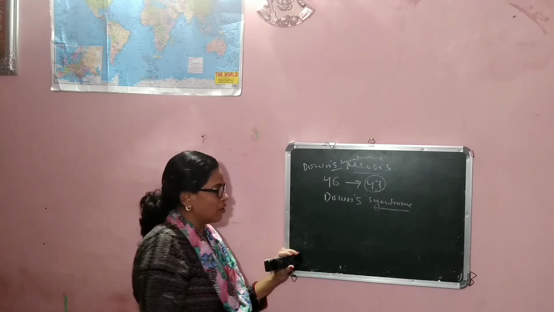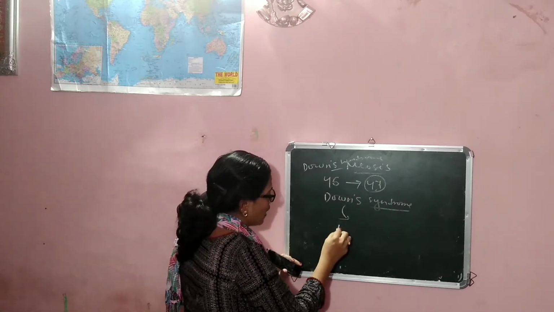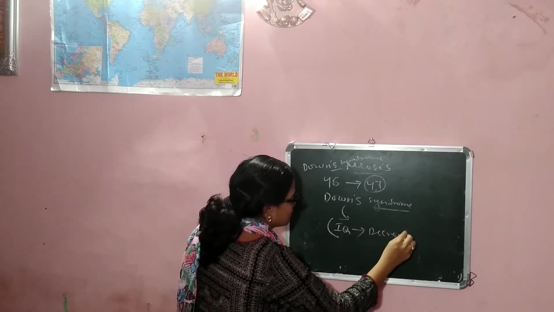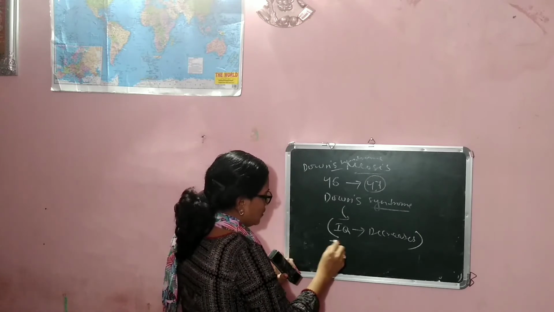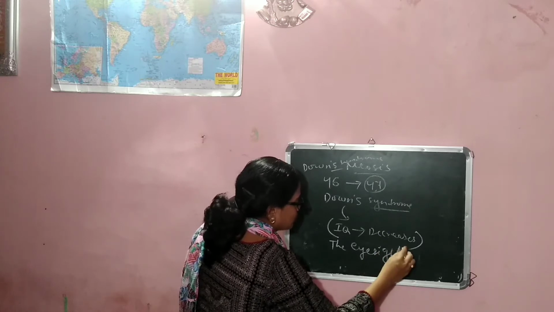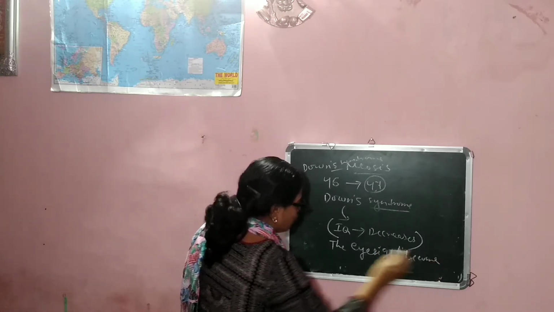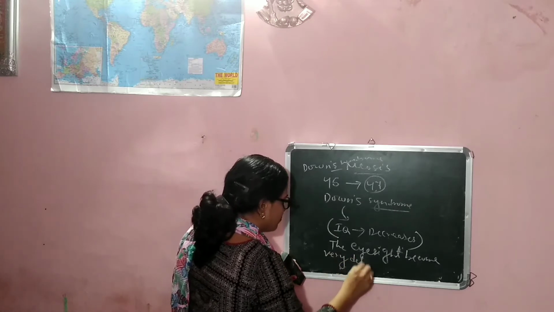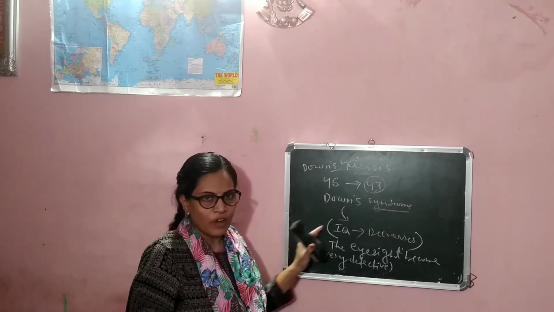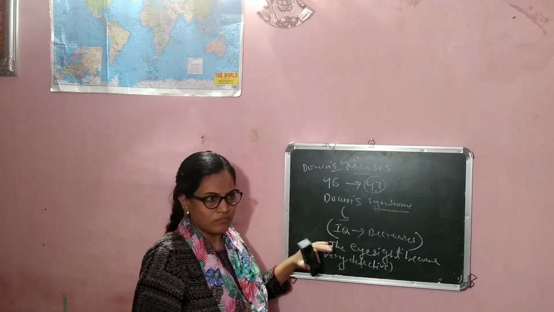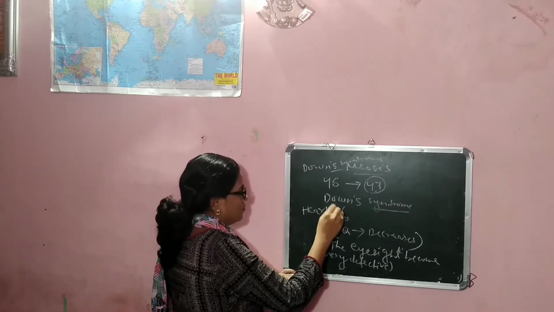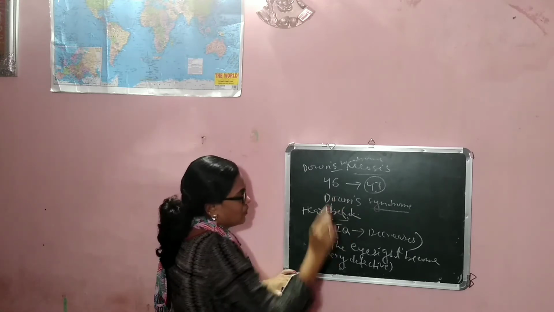In Down syndrome, the IQ level decreases, the eyesight becomes very defective, and the patient suffers from lots of disorderness like a weak heart.